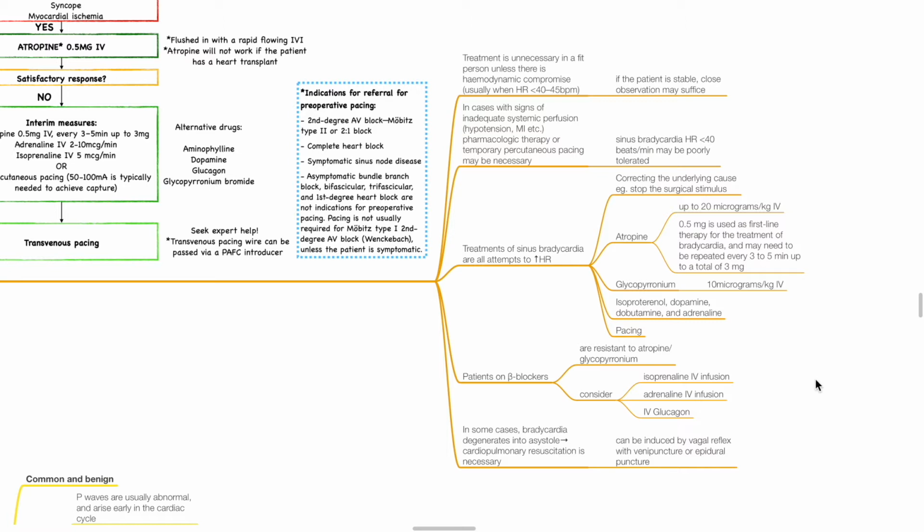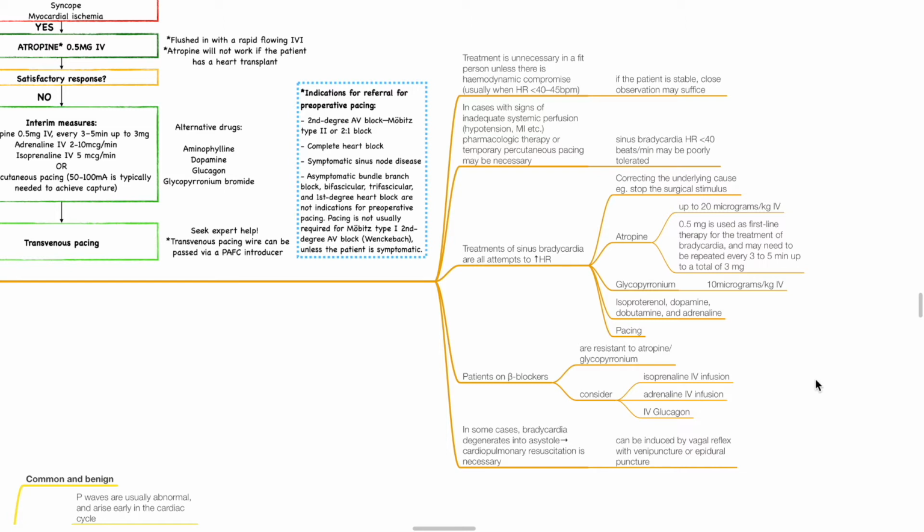Alternatives include glycopyrronium 10 mcg per kg IV, isoproterenol, dopamine, dobutamine, adrenaline, and pacing. Regarding patients on beta blockers, they are resistant to atropine or glycopyrronium. Consider isoprenaline IV infusion, adrenaline IV infusion, or IV glucagon in treating sinus bradycardia secondary to beta blockers. In some cases, bradycardia degenerates into asystole. Cardiopulmonary resuscitation is thus necessary.